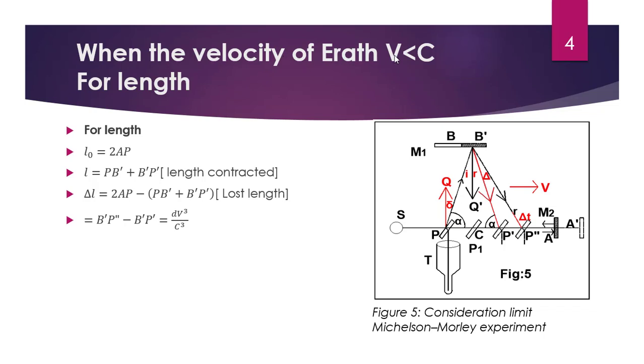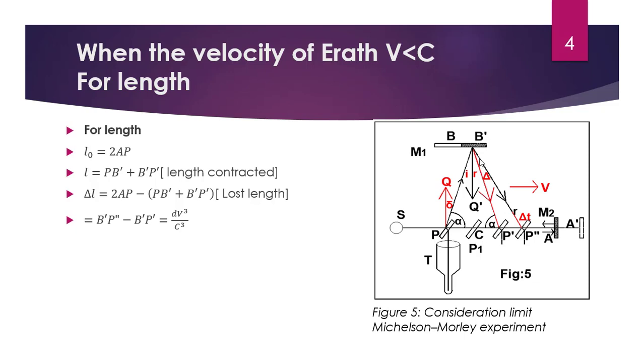When the velocity of the earth v is less than c, for length, L naught equals 2AP, that is A to P. And L equals PB dash plus B dash P dash. Length is contracted.